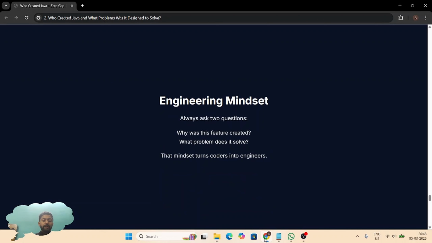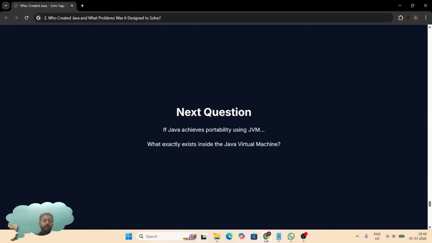When learning Java, always ask two questions. First, why was this feature created? Second, what problem does it solve? This mindset turns you from a coder into an engineer. Now, here's something interesting. If Java solved portability with the JVM, then what exactly is inside the Java Virtual Machine? That architecture is the next major piece of understanding Java properly.